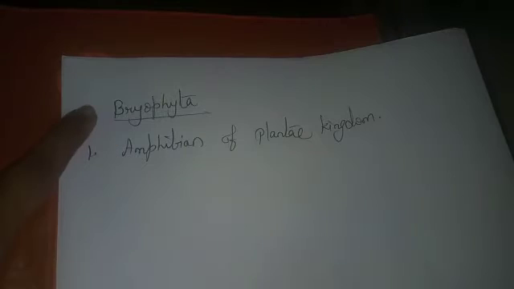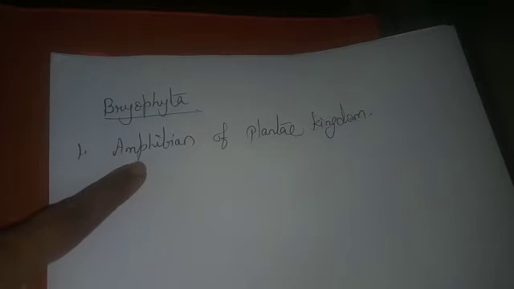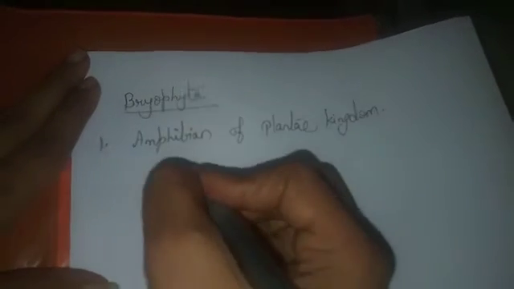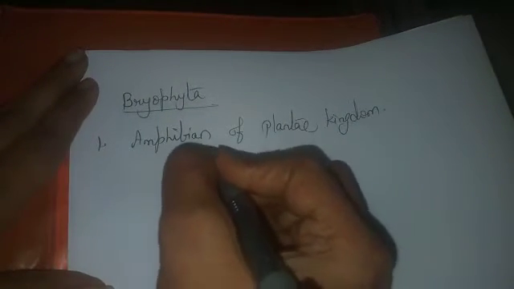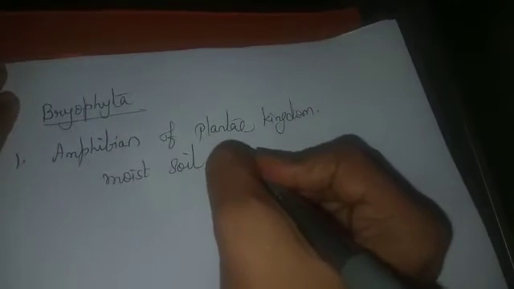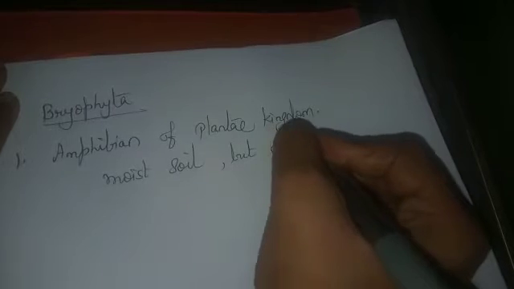You know why, children, it is known as the amphibian of the Plantae kingdom? First of all, you may be aware of what you mean by amphibian. Amphibians are those organisms which can live in water as well as on land. Similarly, Bryophyta are that group of plants which can grow on moist soil, but need water for reproduction.